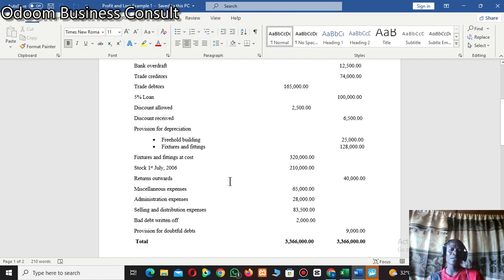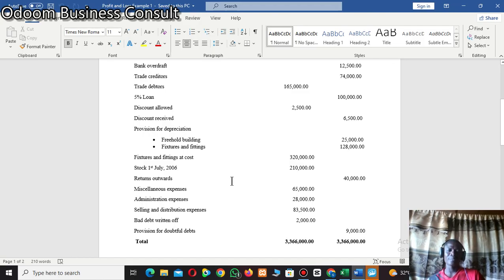So provision for doubtful debt is money that we set aside to cater for any bad debts that will arise in the future. And like I said, bad debt is money that we cannot recover from our customers.